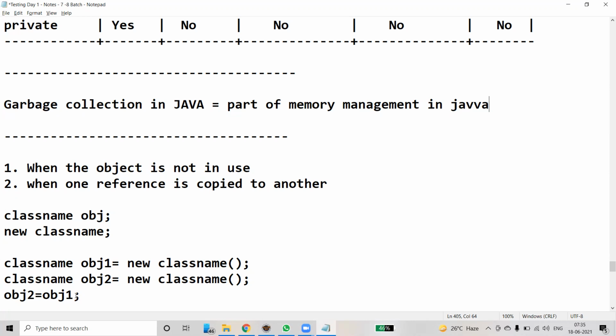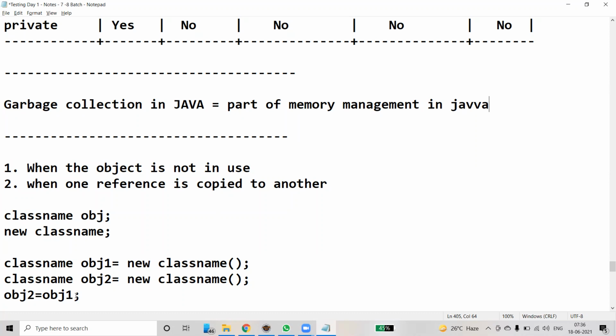Once the objects are ready for garbage collection, we have to wait for the JVM to run the memory cleanup program. That is not in our hands. Java has its own mechanism that will invoke it automatically.